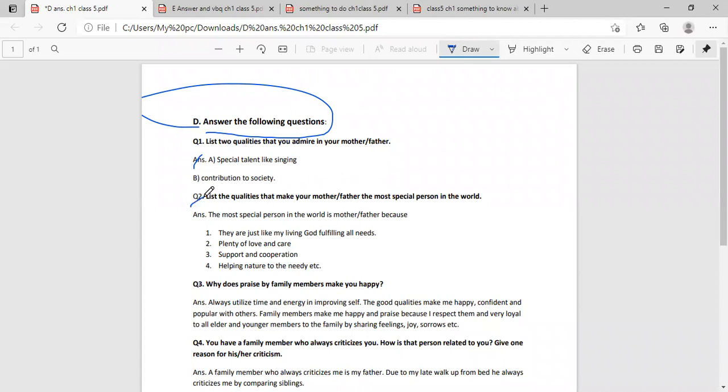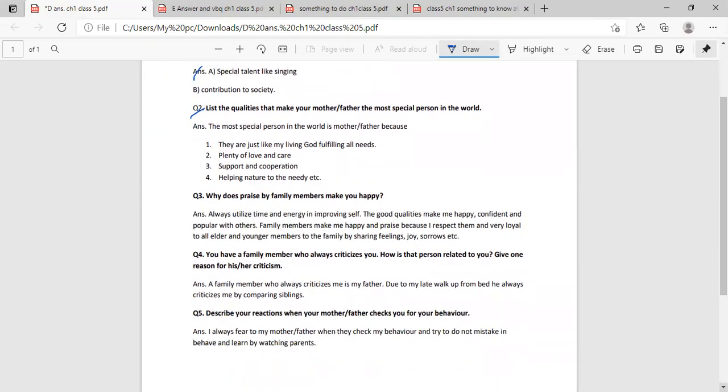Then second question, list three qualities that make your mother, father the most special person in the world. Answer is here: the most special person in the world is mother or father because they are just like my living God, fulfilling all needs. Second point, plenty of love and care. They are providing, giving, supporting, and support and cooperation also giving. Then helping nature to the needy. This is also.